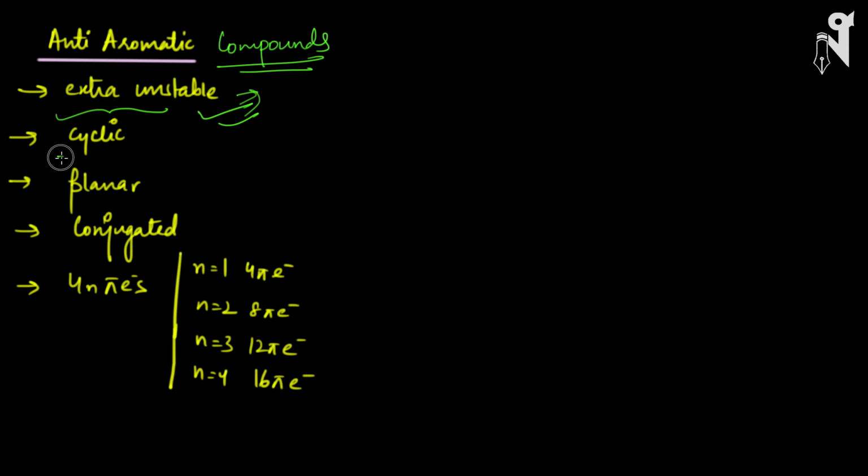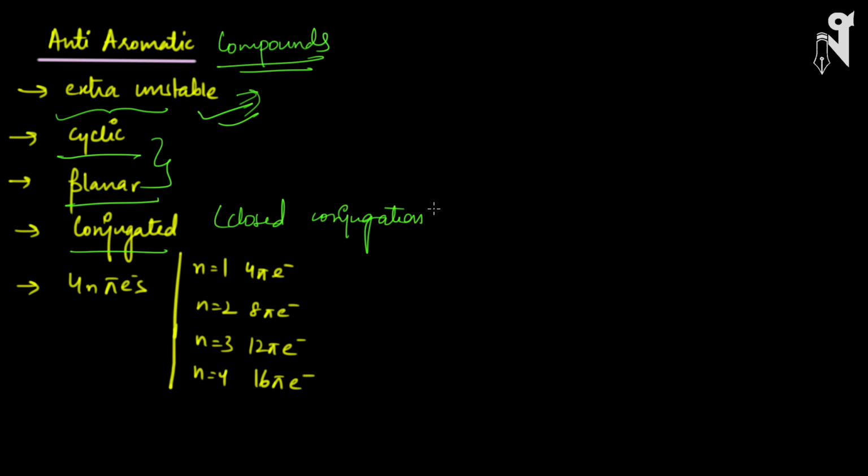The condition is it should be cyclic and planar. So planar and cyclic, the same conditions which are required for a compound to be aromatic are also required for it to be anti-aromatic. Then again there must be conjugation. The electrons must be in conjugated form, or in fact it is closed conjugation.